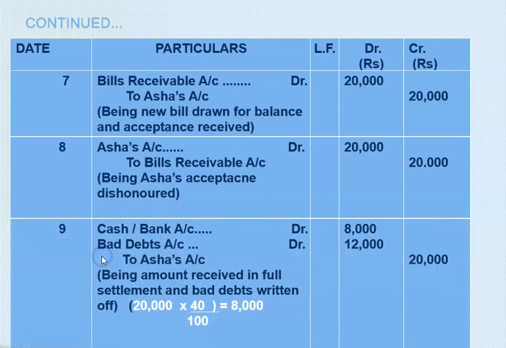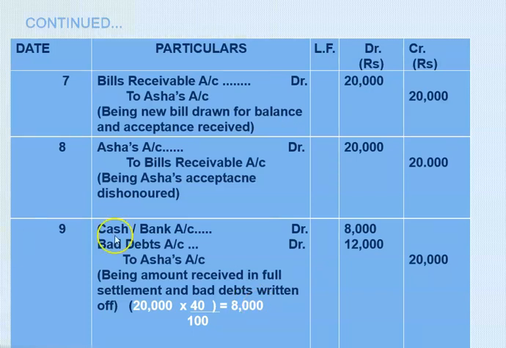And the next entry is for the amount that we did not receive and the part payment that we have received from our drawee. And therefore see the calculation first here, students. 20,000 is the amount of the bill. Out of this 20,000 rupees, we have received only 40%. So 20,000 into 40 upon 100, here we got 8,000 rupees. So 8,000 rupees we have received, and the balance amount is considered as a bad debt.